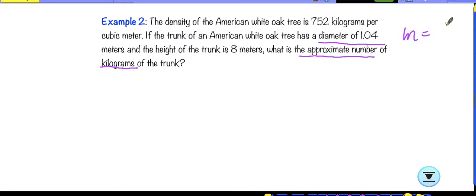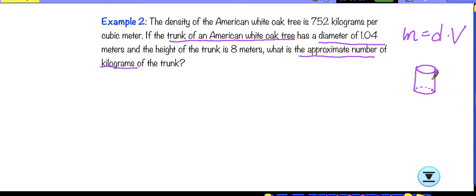So we know probably we're going to use density, which is given, and find the volume. So for the volume, again, we need to understand what is the object we're talking about here. The keyword is the trunk of the tree. If you really look closely, it's not regular, but the trunk of the tree, we can imagine, is actually a cylinder.